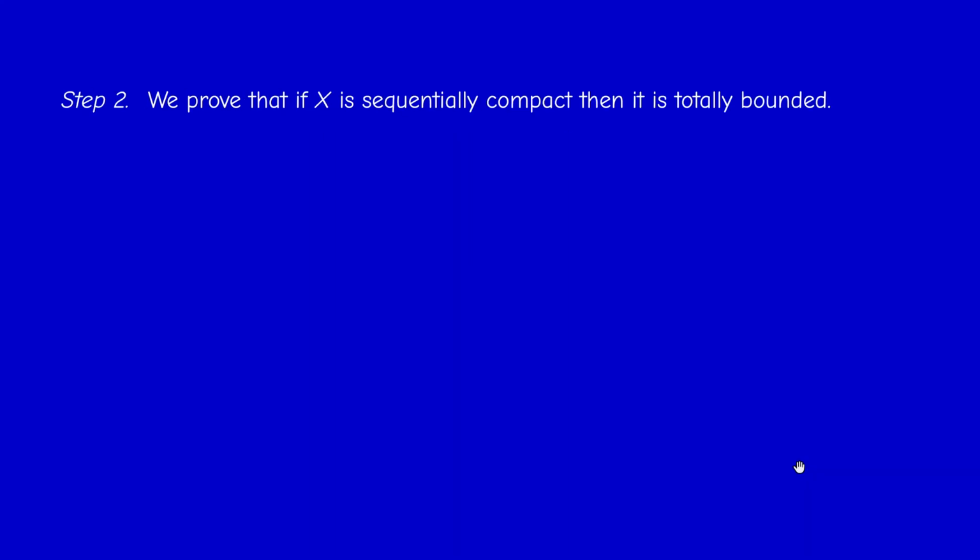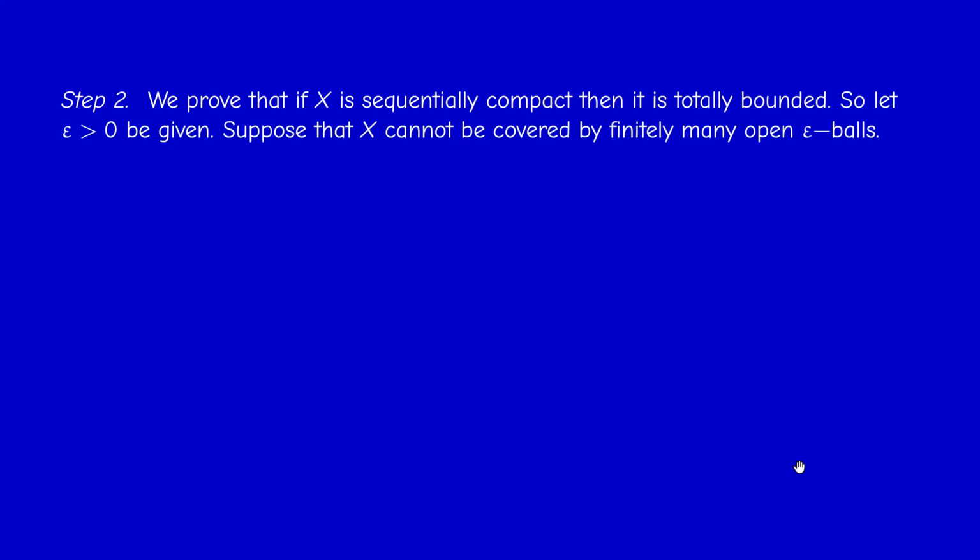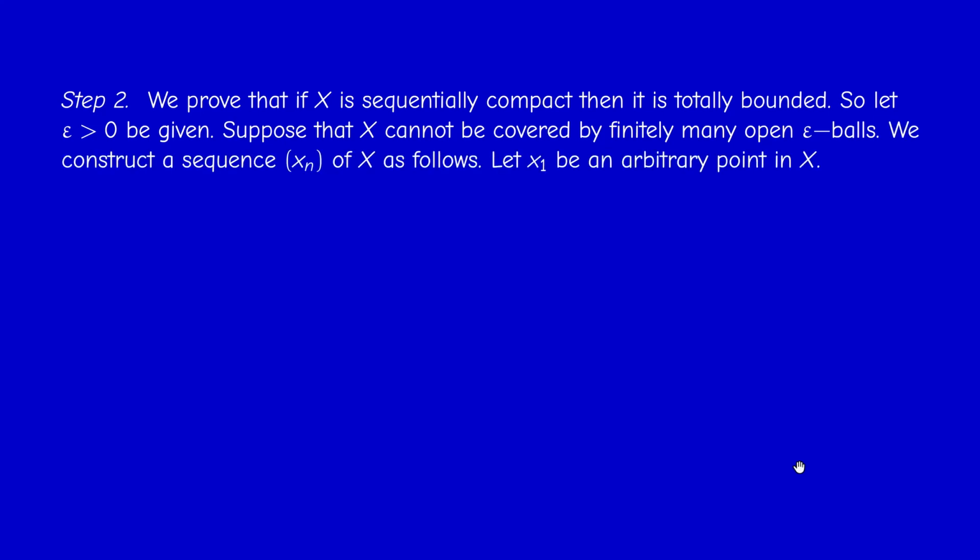Second step, we prove that if X is sequentially compact, then it's also totally bounded. So pick a positive number, epsilon, and reason by contradiction. Suppose that X cannot be covered by finitely many balls of radius epsilon. What does this mean? In particular, we will construct a sequence with no convergent subsequence. So how to choose the sequence?